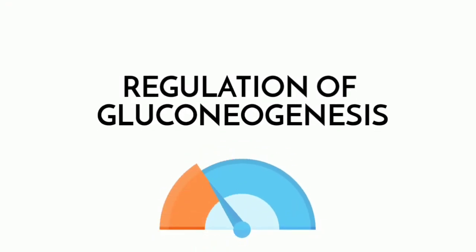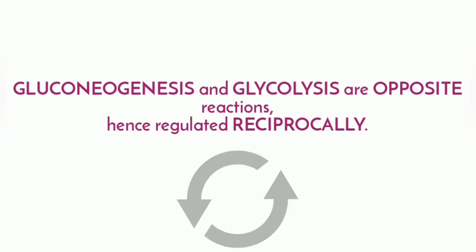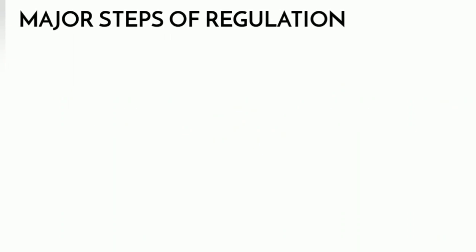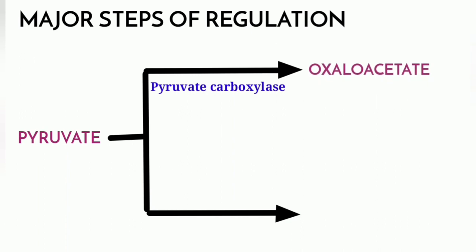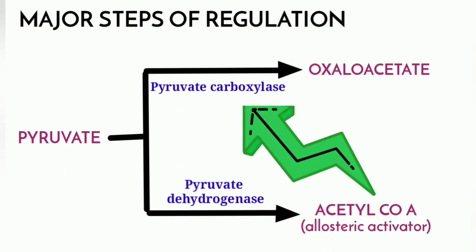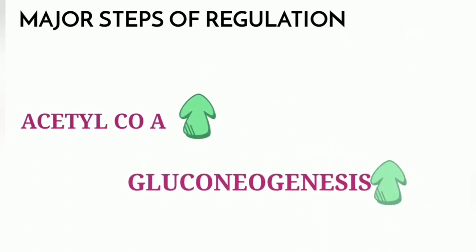Coming to regulation of gluconeogenesis. Gluconeogenesis and glycolysis are opposite reactions and hence they are reciprocally regulated. The important steps: first, pyruvate carboxylase. Pyruvate carboxylase enzyme converts pyruvate to oxaloacetate. However, pyruvate can also be converted to acetyl-CoA by the enzyme pyruvate dehydrogenase. Acetyl-CoA is an allosteric activator of the enzyme pyruvate carboxylase, so that when acetyl-CoA level is high, gluconeogenesis is favored.